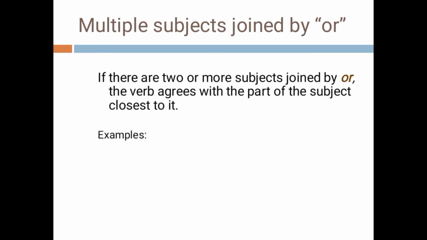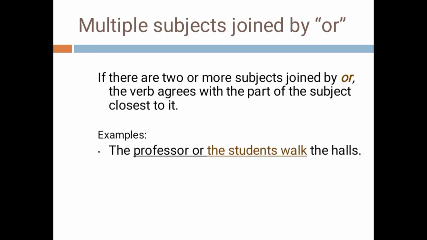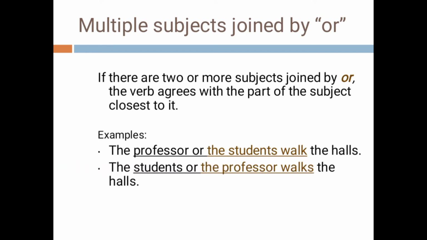Multiple subjects joined by or. If there are two or more subjects joined by or, the verb agrees with the subject close to it. Example, the professor or the students walk the halls. So here the subject near the verb is students. So students is plural form. So we use plural form of the verb walk. The professor or the students walk the halls.